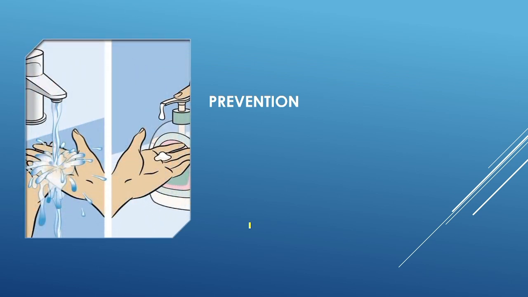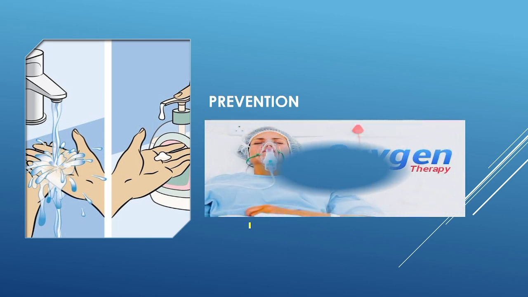And next, how should we prevent HMPV? First, reduce the risk of HMPV or other diseases caused by infectious agents. They are mostly prevented by covering your nose and mouth when you sneeze or cough, and by washing your hands. Okay, by washing our hands we can prevent those infections.